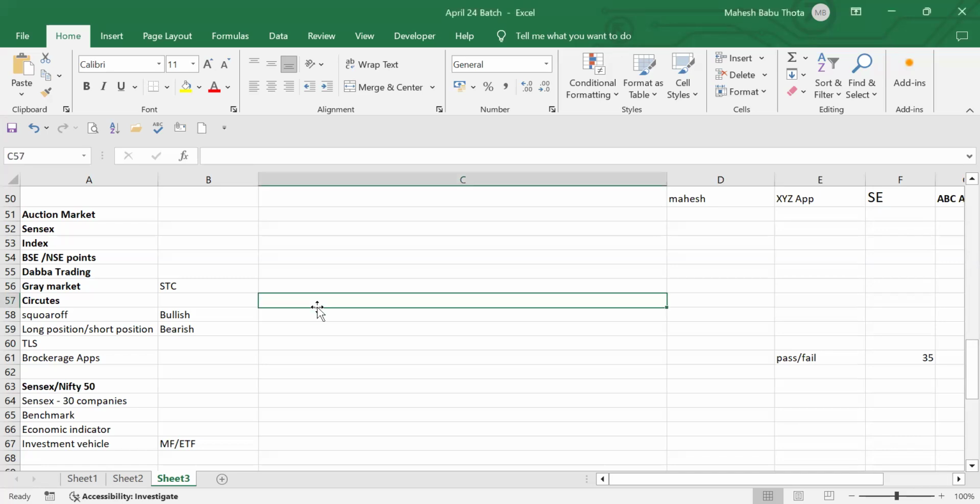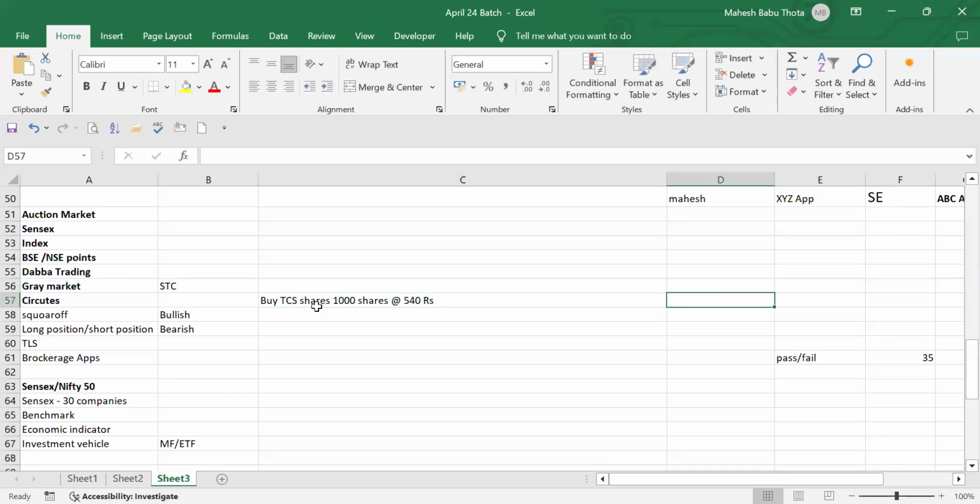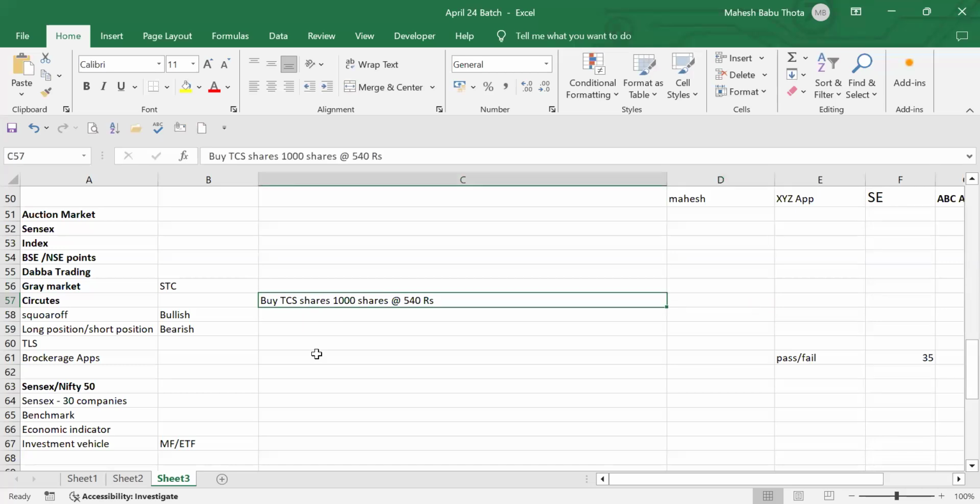Let's assume I'm purchasing TCS shares, let's say 1,000 shares at 540 rupees each share. I'm expecting that TCS shares will go up, the price will increase in the coming days, maybe in 1 month or 2 months or 3 months, even it can be 1 year.